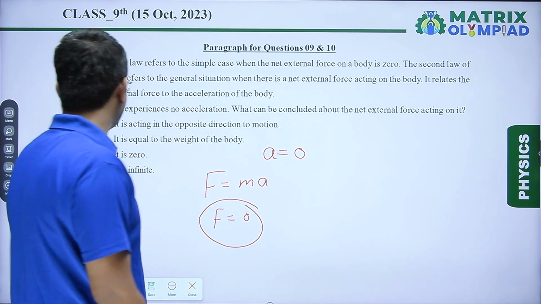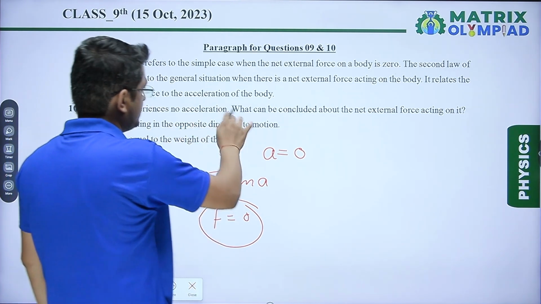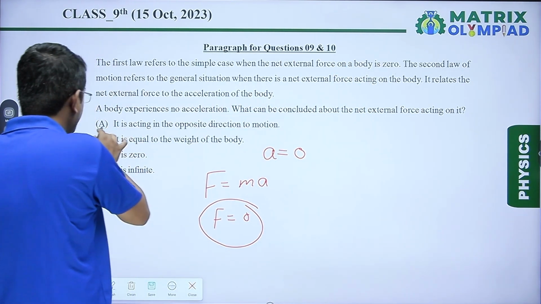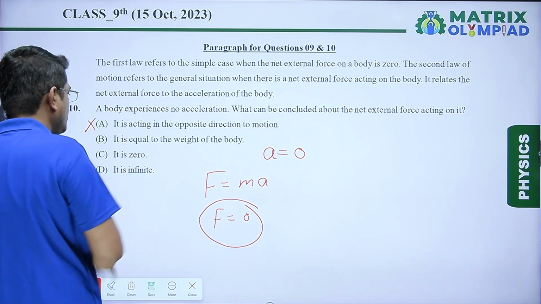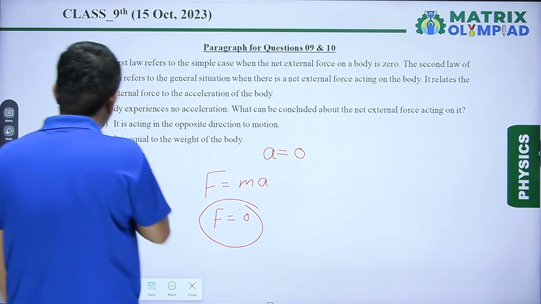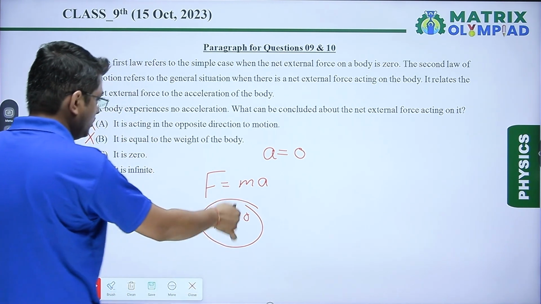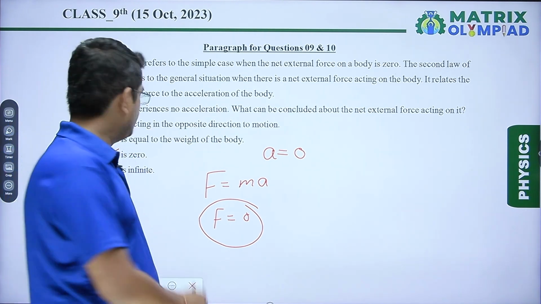Now let us check our options. It is saying, what can we conclude about the net external force acting on it? In option A, it is acting in the opposite direction to the motion. No, this is wrong. It is equal to the weight of the body. No, this is also wrong because we are talking about external force and we know that external force is 0. So the correct answer is option C.